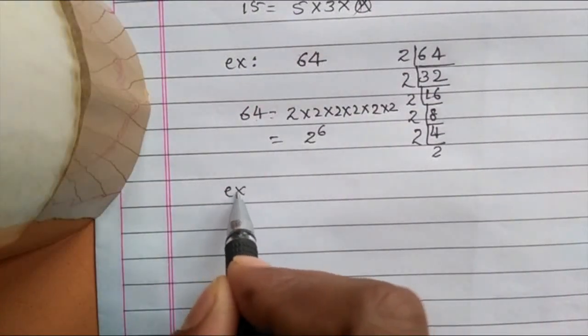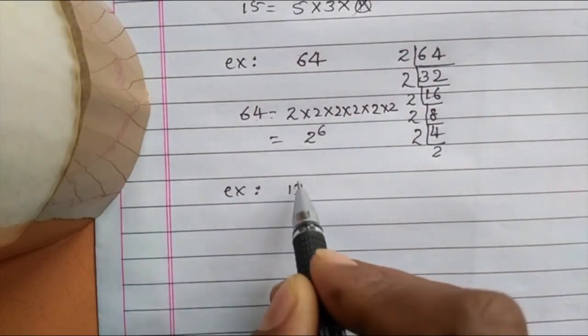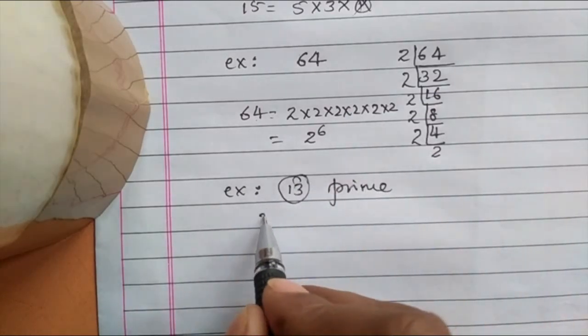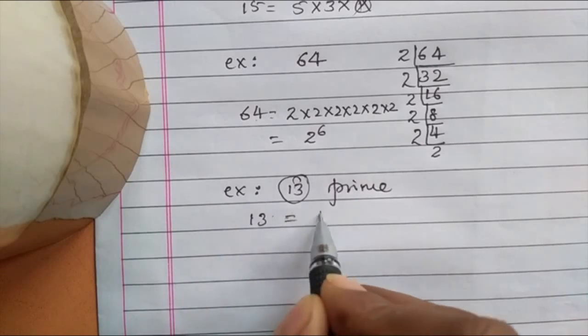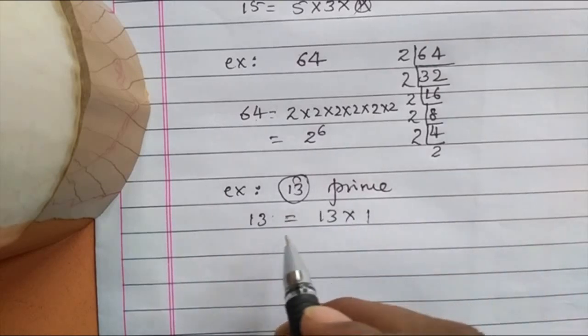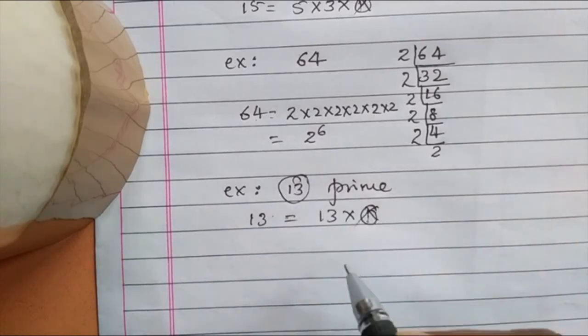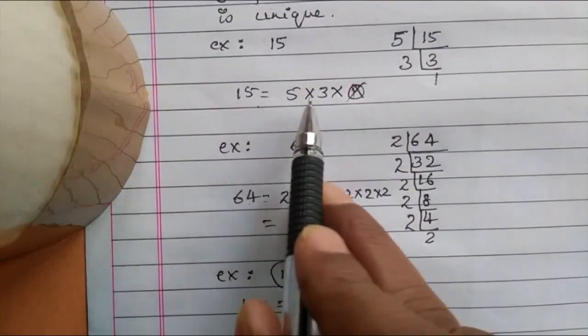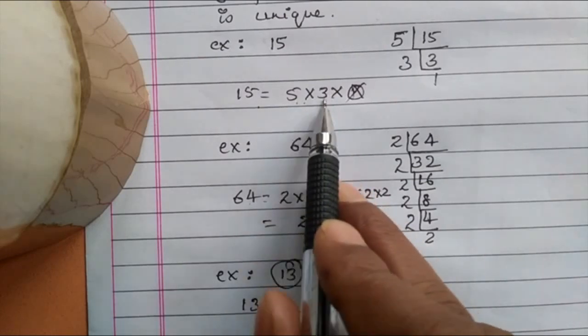Go for another example, 13. But 13 is a prime number. This prime number again we cannot factorize. 13 you can write as 13 into 1. That's it. We cannot factorize. So just ignore the 1. So 13 is equal to just 13. But any composite number you can express in the form of prime factors.